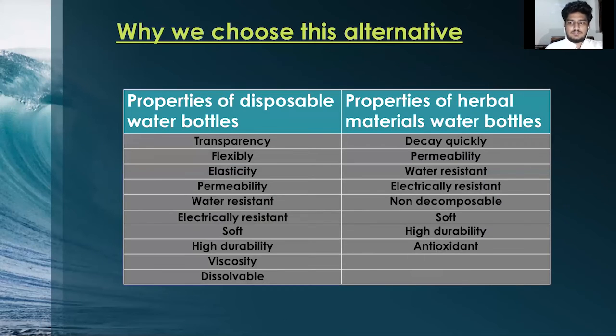These are the reasons why we choose this alternative to replace plastic water bottles. You can see the properties of plastic water bottles we mentioned earlier in this table. On the right side, you can see the properties of our alternative. You can see that our product has some qualities that plastic water bottles don't have, like fast decay, antioxidant, and non-toxic, and more. By comparing these two sides, you can understand that our alternative is very similar to plastic water bottles by properties.